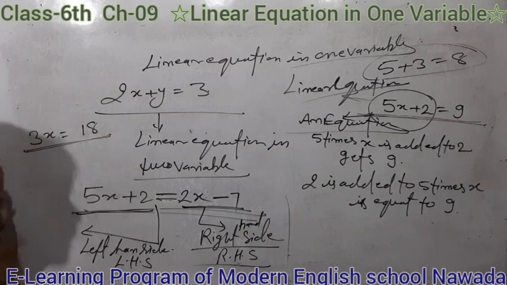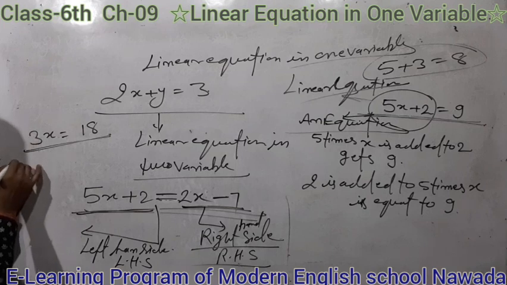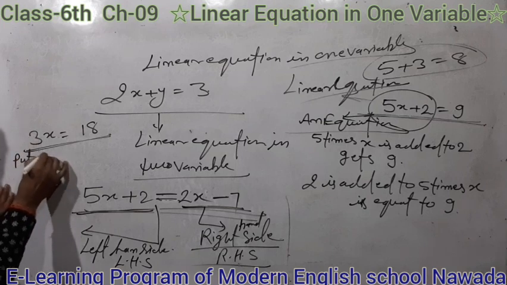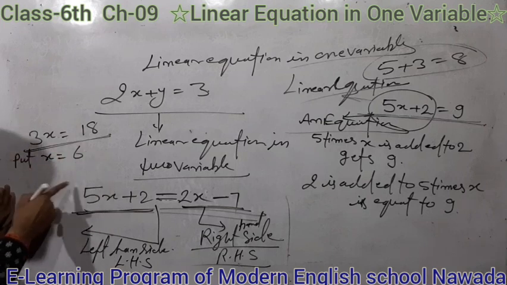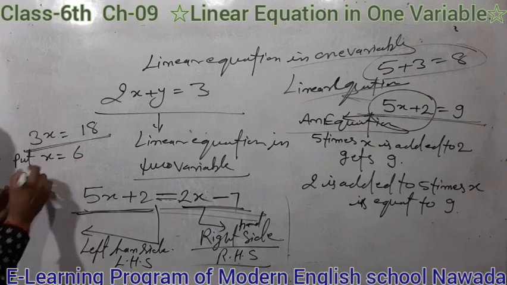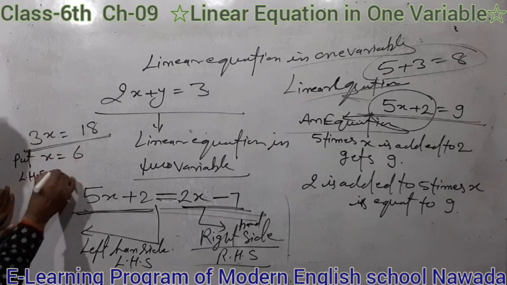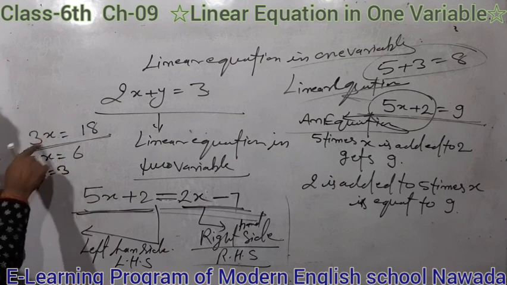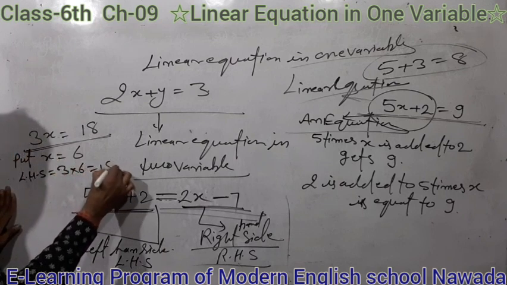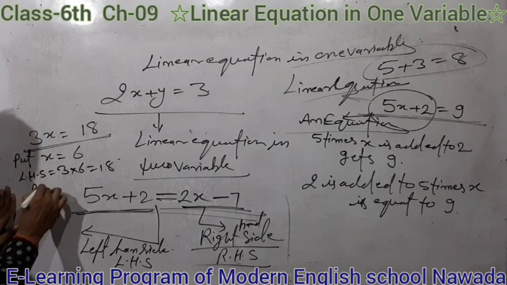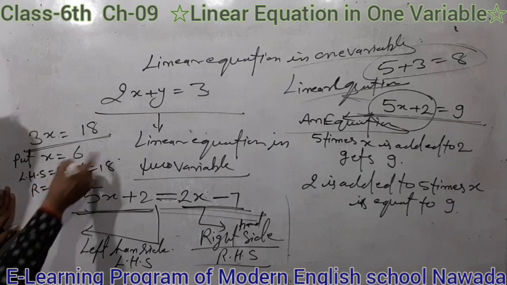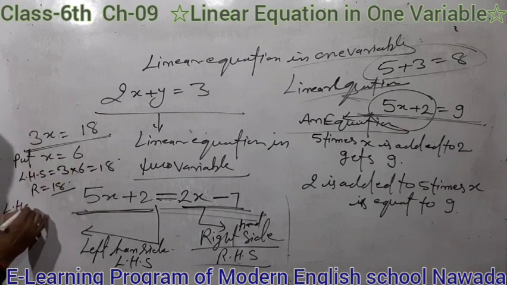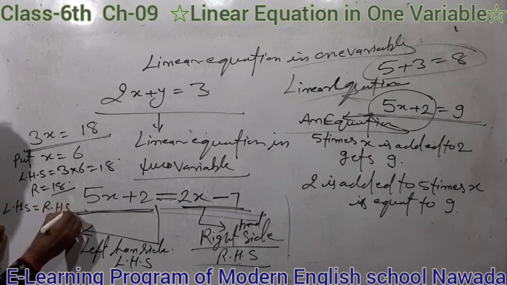If we put x equal to 6, then the value of LHS, 3x, means 3 into 6, that is 18, and RHS is given as 18. That means LHS equals RHS.